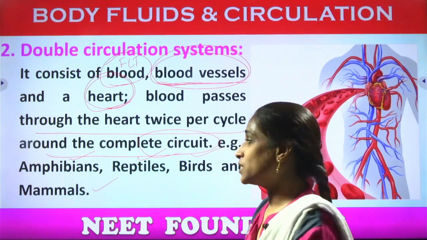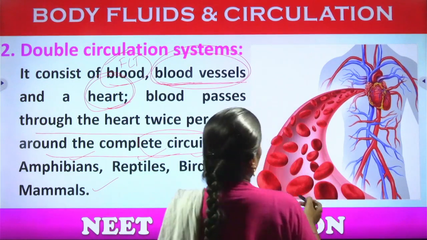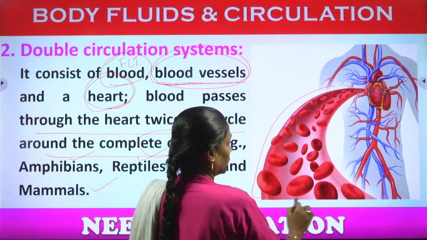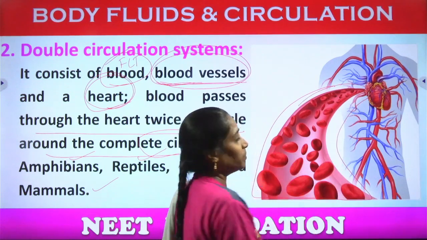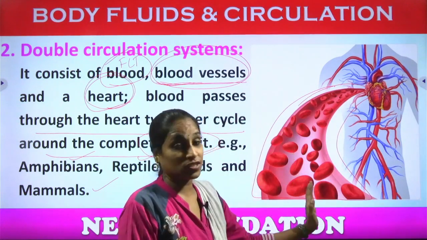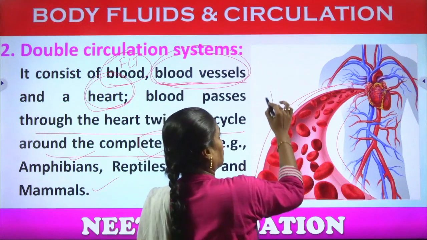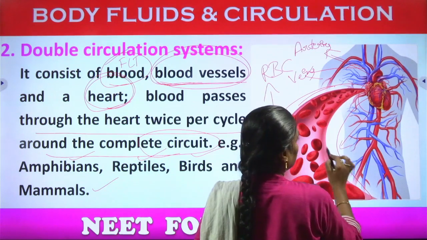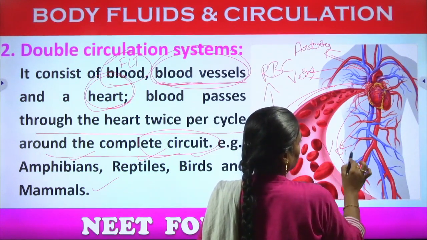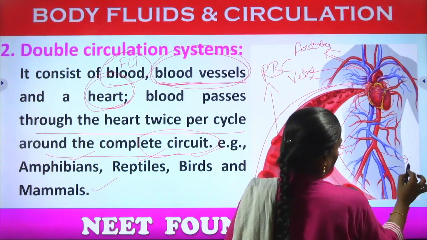So these play a very major role. Here, this is a cut open section of the blood vessel which carries the oxygenated blood. These are the red blood cells, this is the vein, and this is the artery.